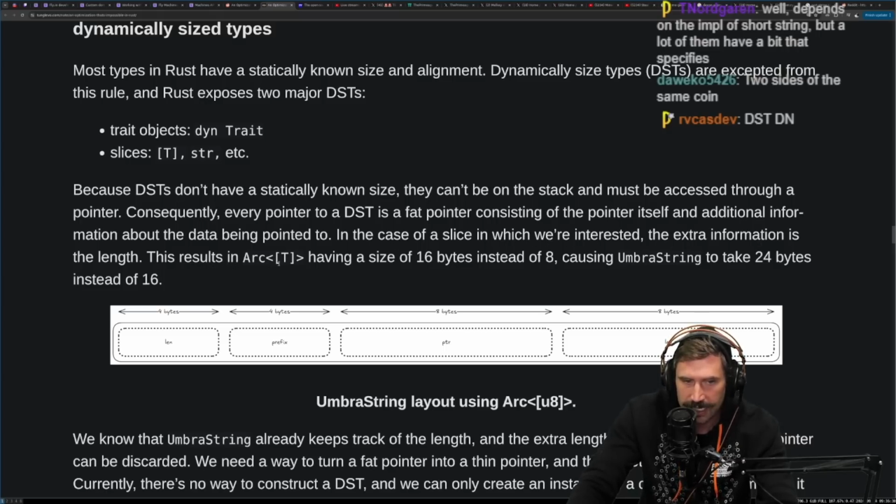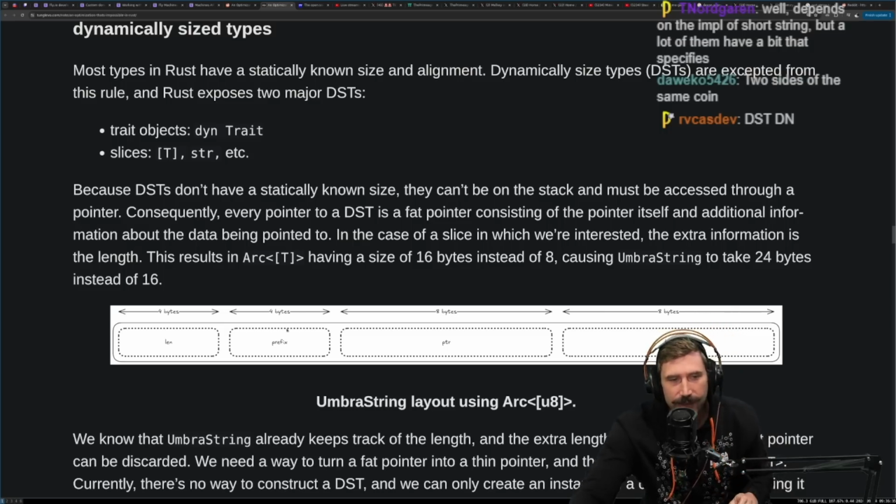This results in Arc<T> having a size of 16 bytes instead of 8, causing Umbra string to take 24 bytes instead of 16. Okay, this makes perfect sense. I see why they don't do that. Okay.